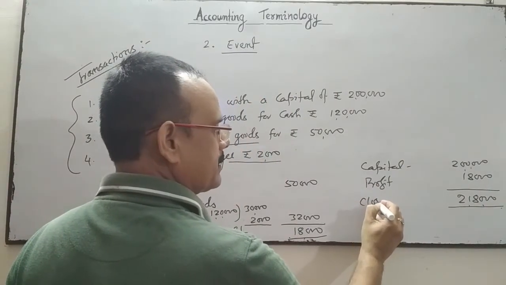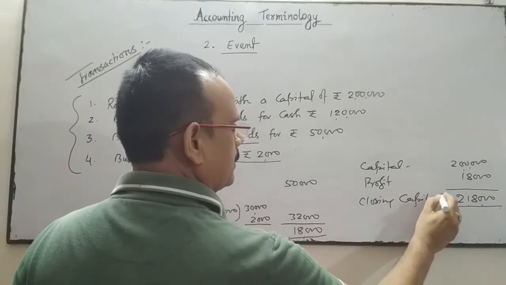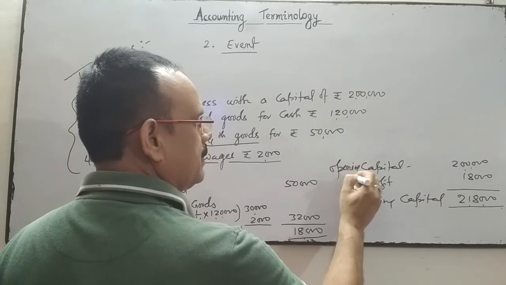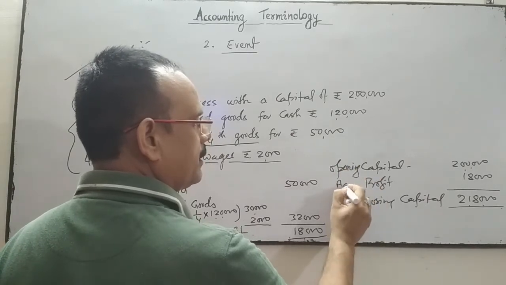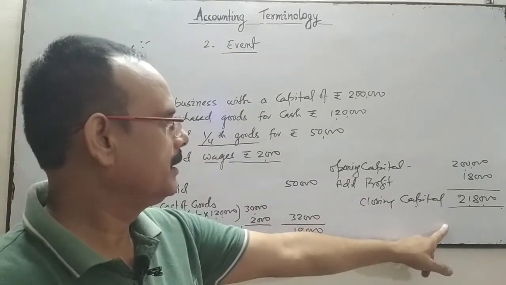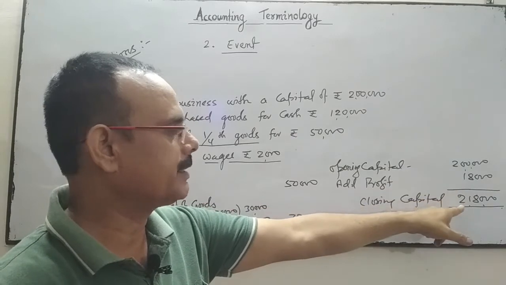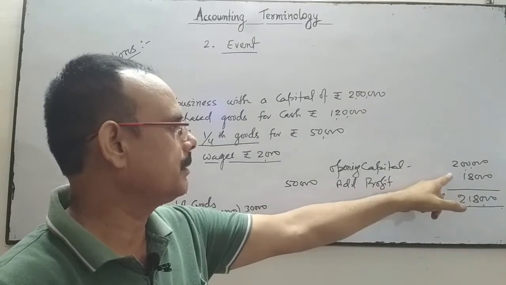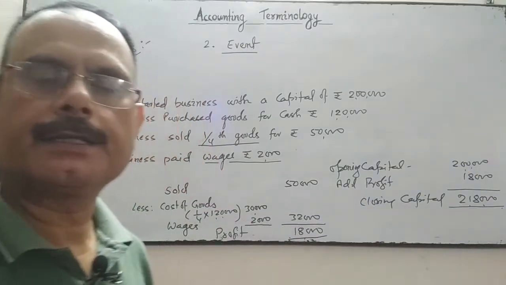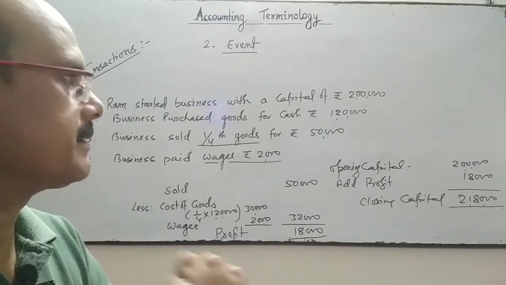This is the opening capital, the capital with which the business started. After adding profit, the new capital is 2,18,000. This is the event, the change. This is the consequence of the transaction.